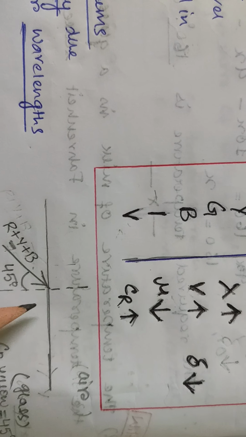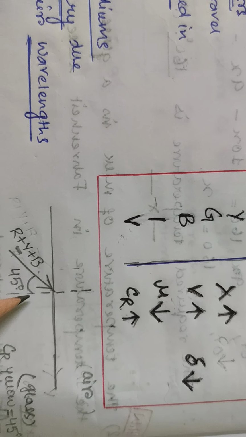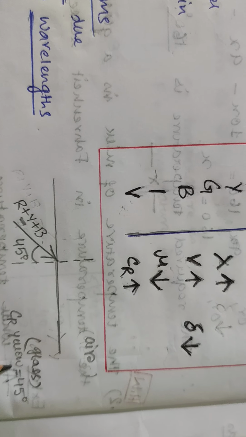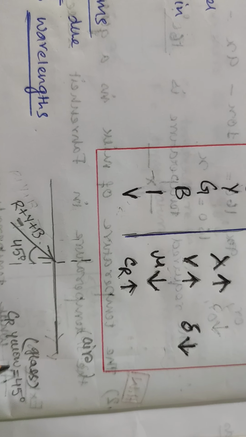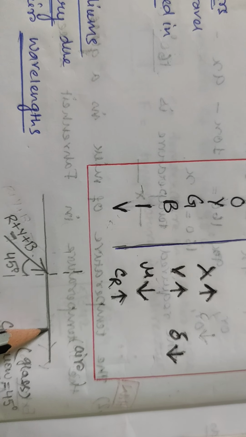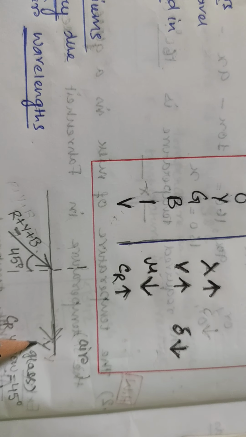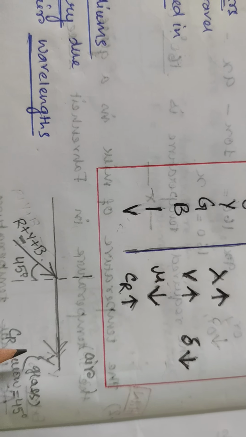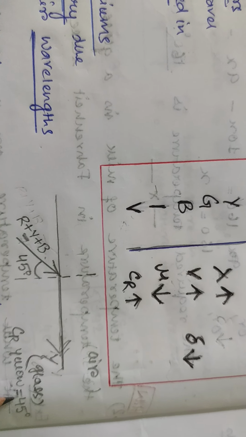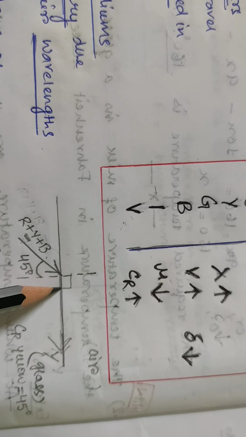Now just see, it is incident at an angle of 45 degrees. What is the critical angle for yellow light? 45 degrees. So what will be the refracted ray for yellow light only? It will be like this for yellow. Why? Because for yellow, the angle of incidence is equal to the critical angle. So the refracted ray will pass along the surface of separation, making an angle of refraction of 90 degrees for yellow.